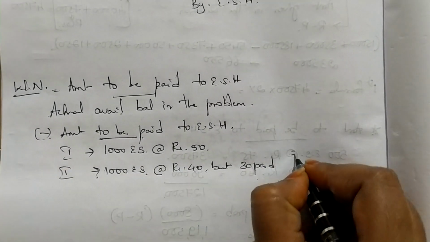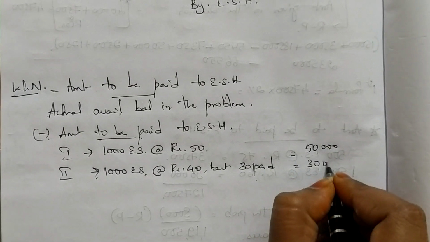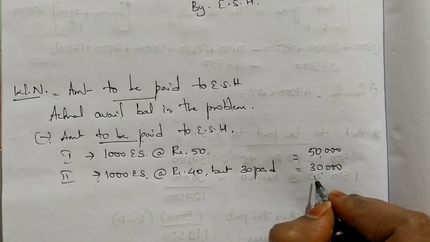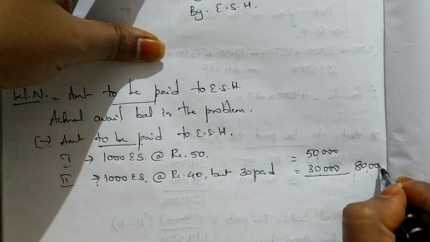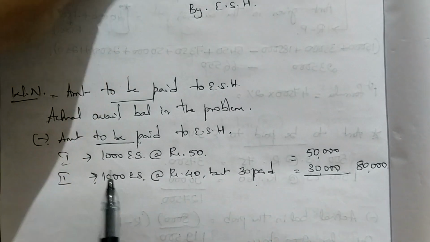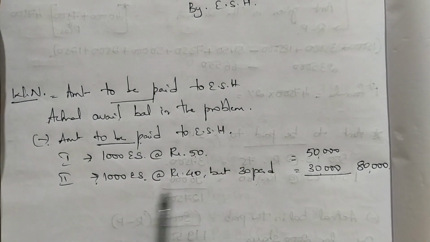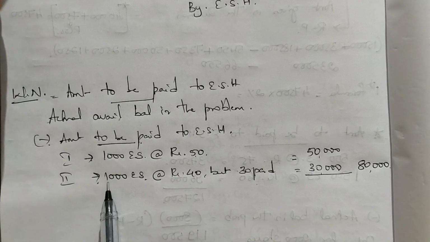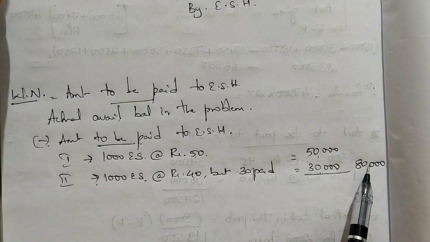So this will be 50,000 and this will be 30,000. Correct? This is what we have been doing so far. So you get 80,000. I'm writing it here. 1000 equity shares, 50 fully paid, so 50,000. 1000 equity shares at 40 but paid only 30, so 1000 into 30 is 30,000. So totally I'm supposed to pay 80,000.